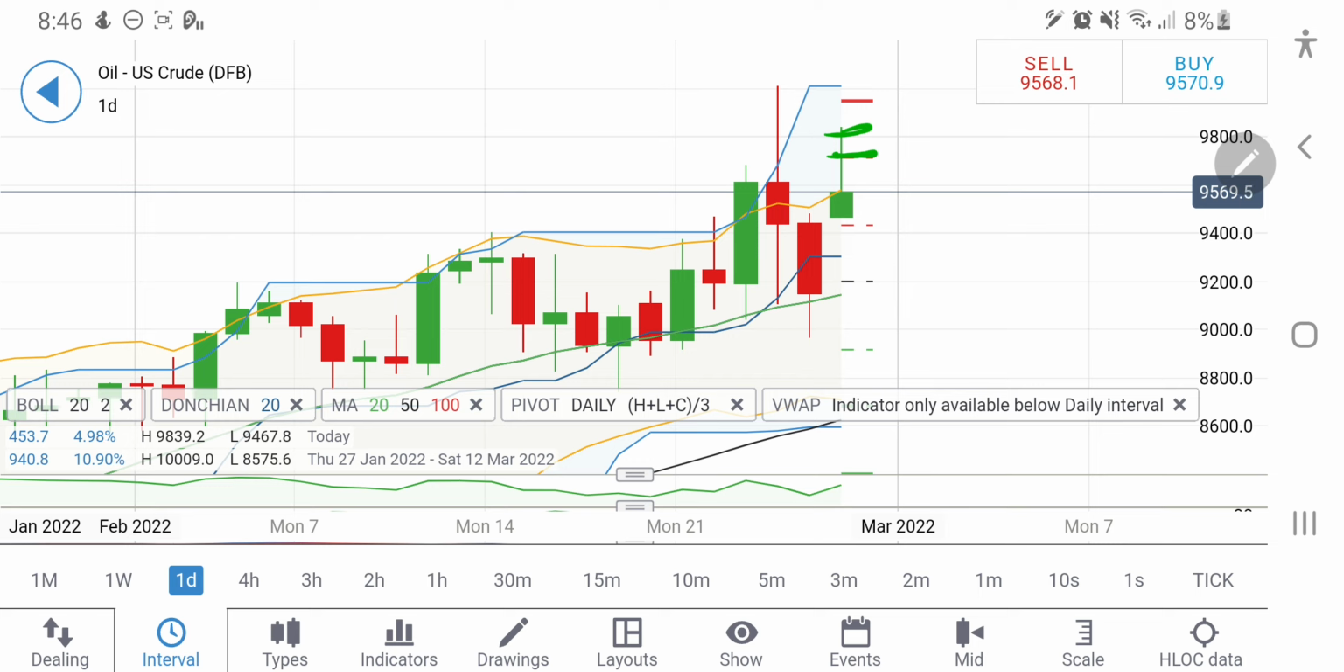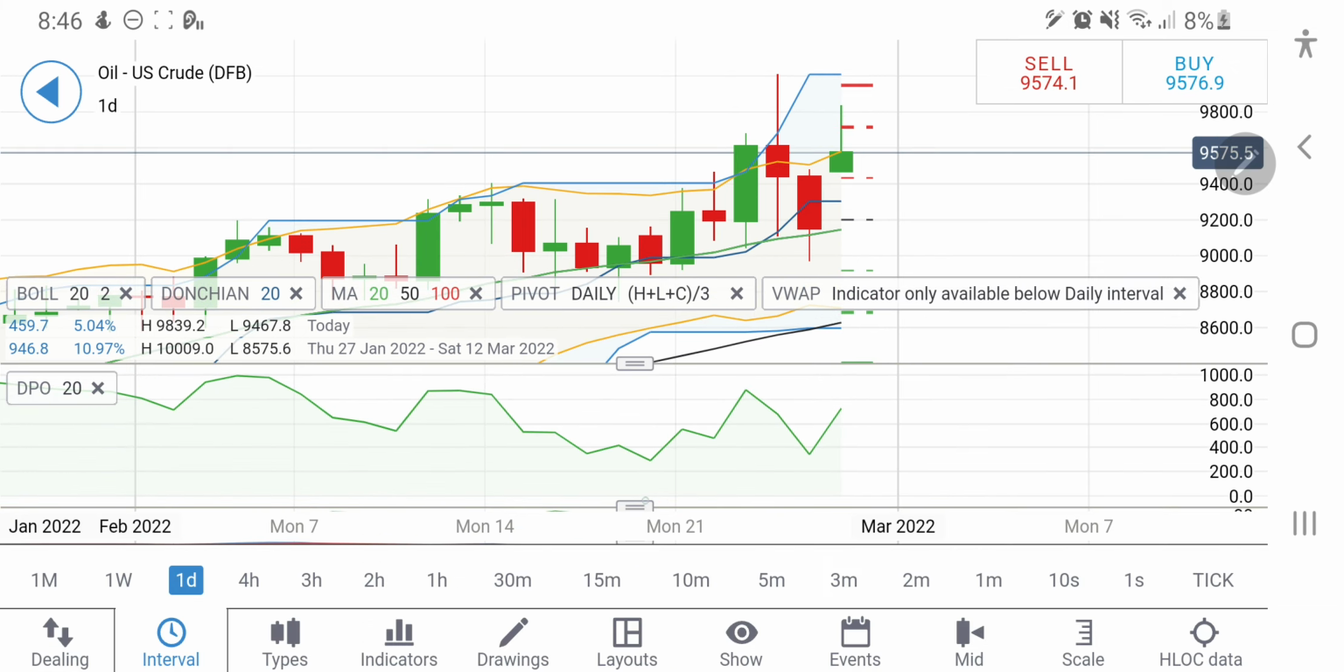One can go long at 9640 levels, or rather I will say till the time it is above 9380 one can remain long. One can expect it to hit 9640, and then 9800 levels can also be expected.